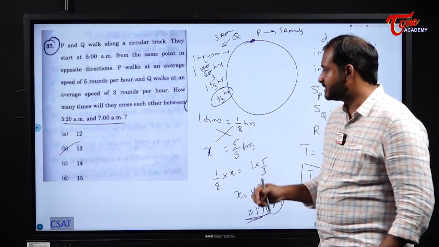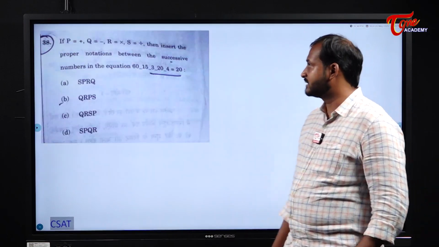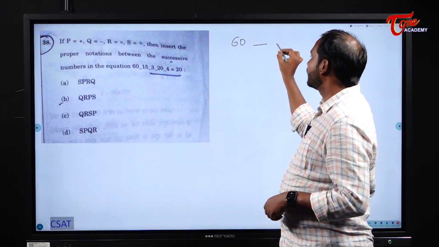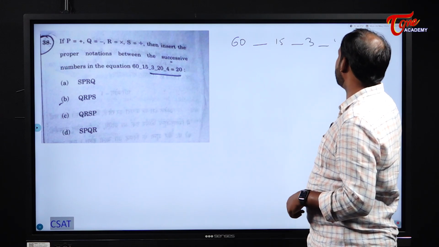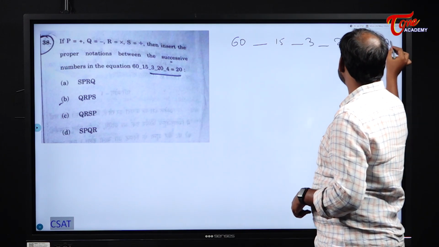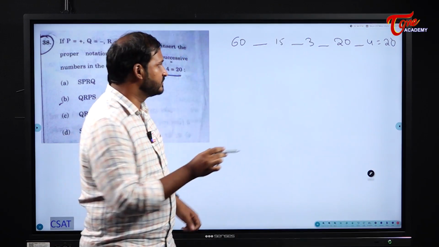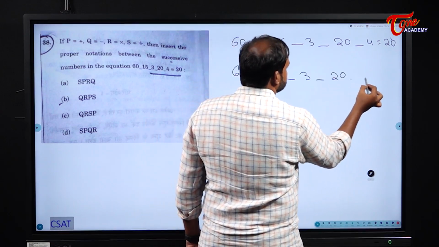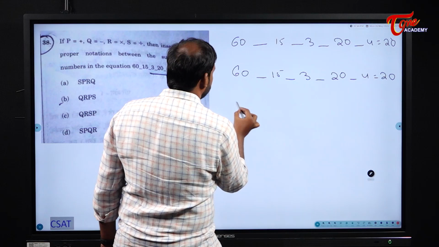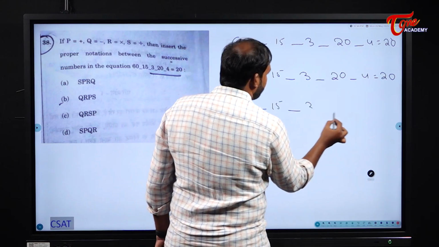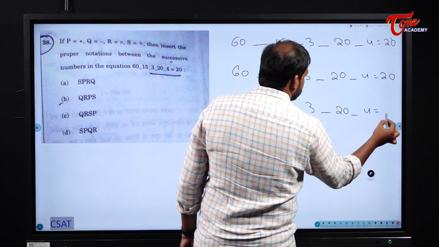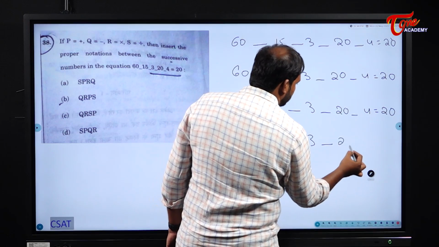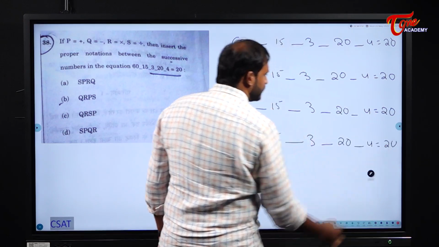They asked one more question from this relative speed, students. Later, problems on trains. Next, this one is also just option verification. What is given? 60, 15, 3, 20 and 4 is equal to 20. Same thing, students. You write them 2 times, 3 times or 4 times if you are permitted, based on your requirement. Why? Because we can get the answer very quickly if you use this method. Meanwhile, if you get the answer in the first or second option, then it is good. But this is the process.